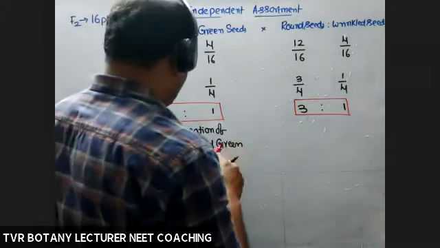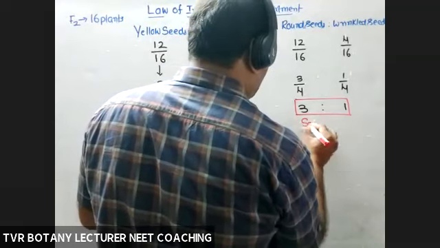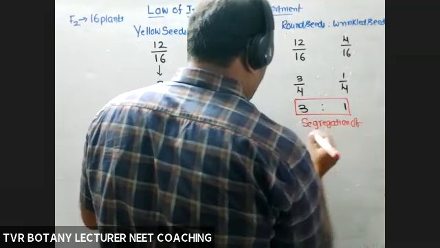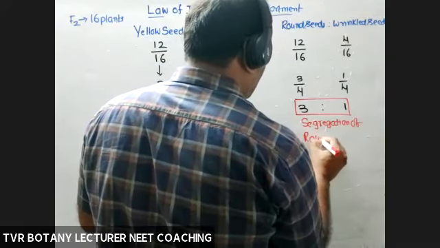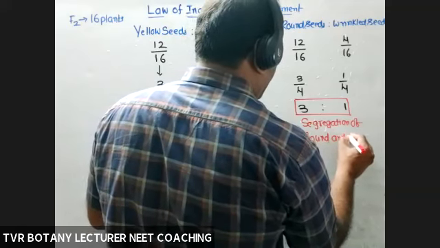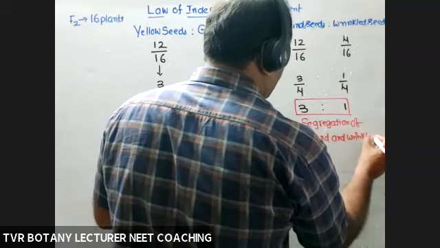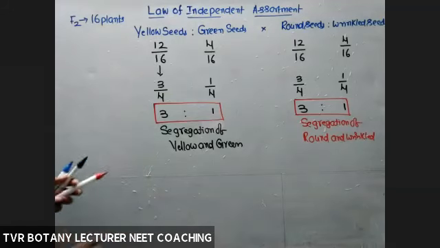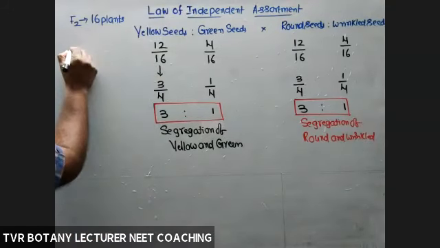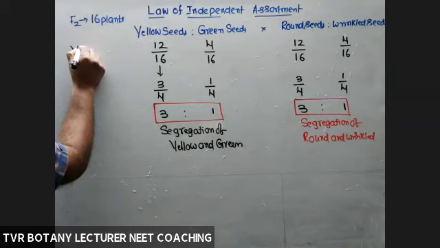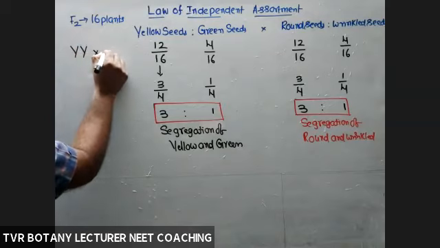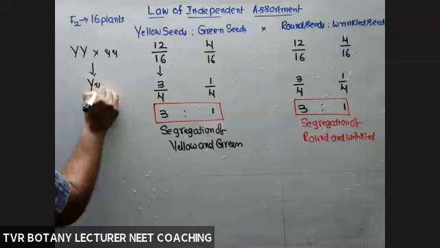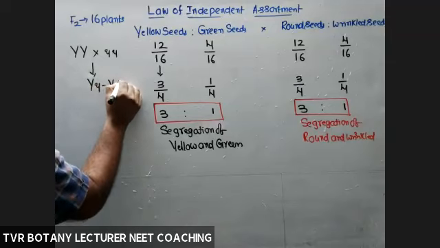And here also, what about the segregation of round and wrinkled? That is also 3:1. If we take a monohybrid cross, for example, capital Y crossed with small y. In this cross, F1 is capital Y, small y. So here, yellow seeds.